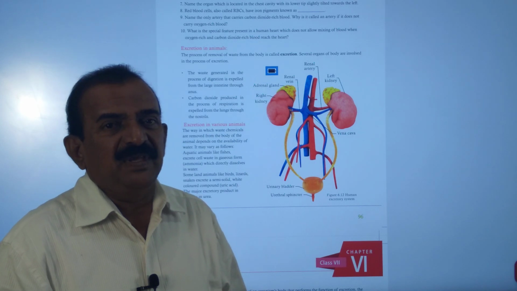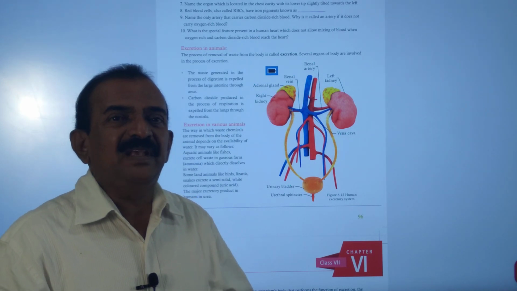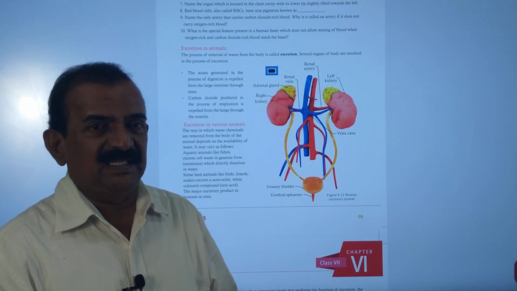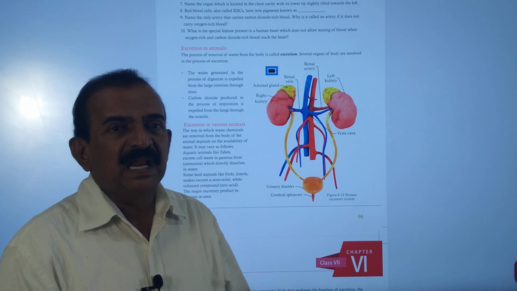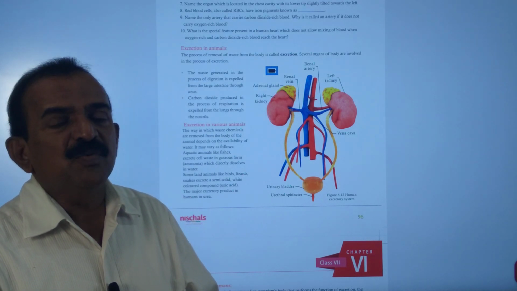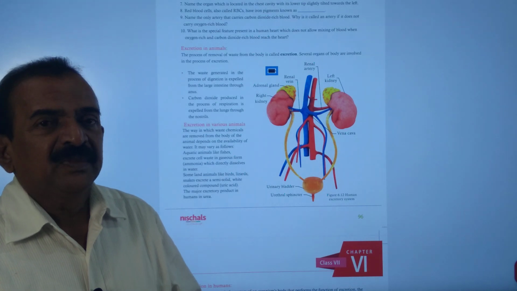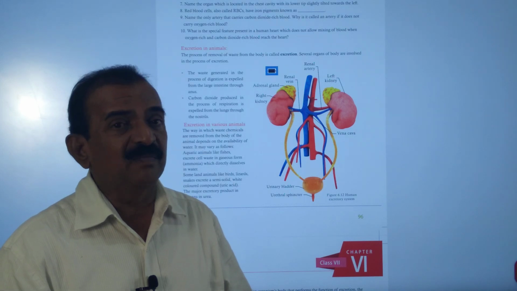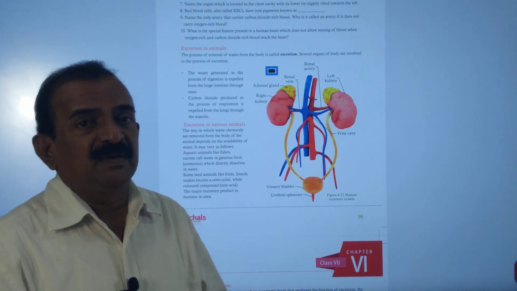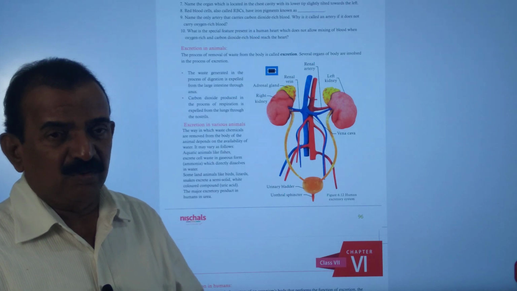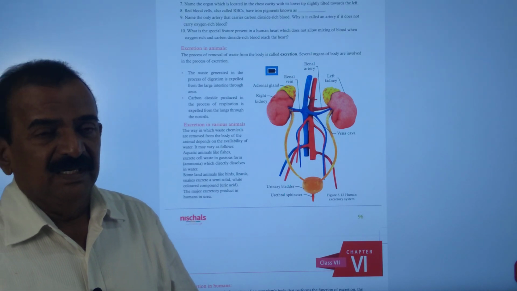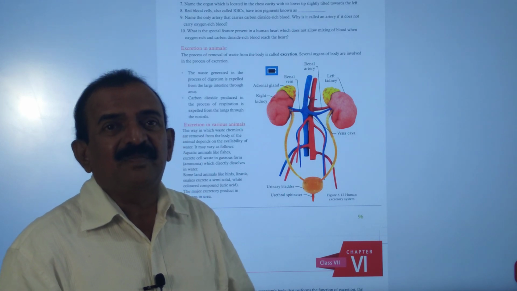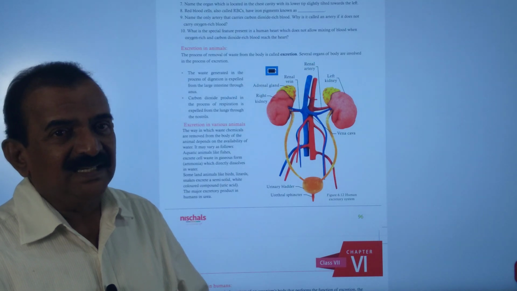So excretion is the removal or elimination of metabolic waste from the organism. Ex is a Latin term, so that is remove, to shift. So here waste materials are generated during the life processes which take place in a living organism. For example, in the process of digestion in our body, waste materials are generated and they are eliminated in the form of feces through the large intestine, and that is called egestion.